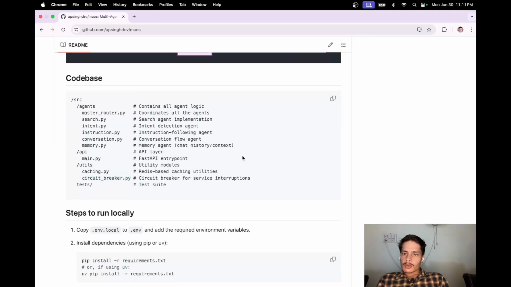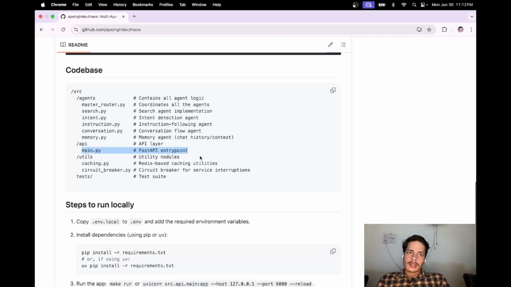If I talk about the code base, it is organized as agents, then API, and then some utils and test cases. In agents, we have a master router agent that coordinates all the other agents, and then we have individual agents like this. In API we have a main.py, which runs a FastAPI app and exposes a query endpoint that exposes the functionality of all the agents, so that anyone can just make a query and get